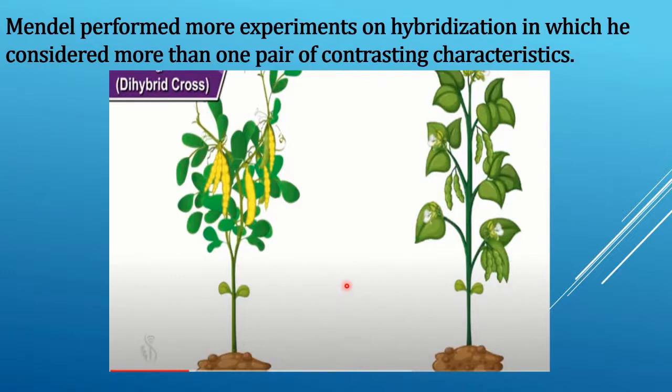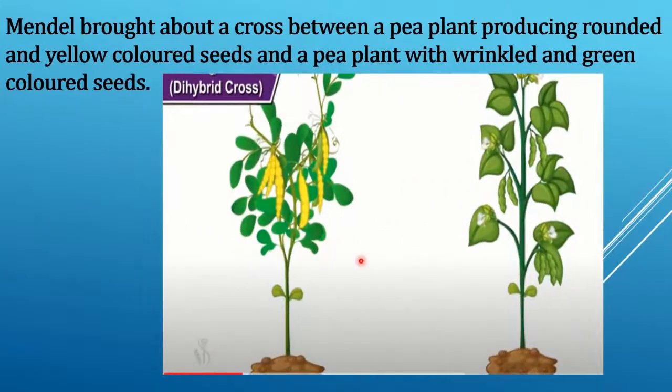Mendel performed more experiments on hybridization in which he considered more than one pair of contrasting characteristics. Mendel brought about a cross between a pea plant producing rounded yellow colored seeds and a pea plant with wrinkled and green colored seeds.